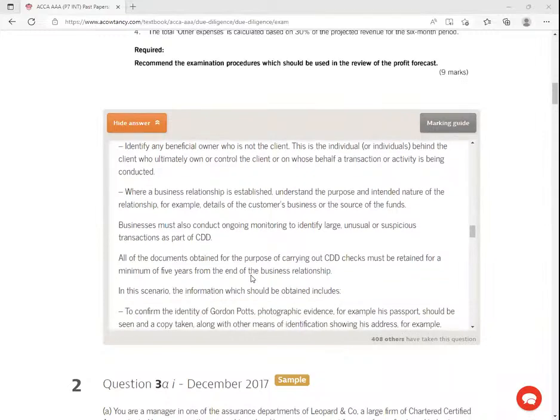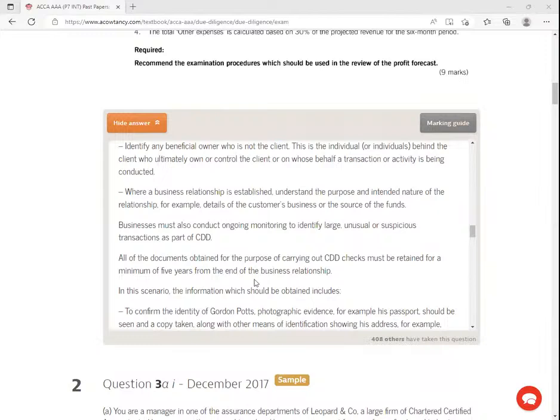All of the documents obtained for the purpose of carrying out these CDD checks must be retained for a minimum of 5 years from the end of the business relationship. So as an auditor, all those documents in this case here that you obtain, keep them for a minimum of how many years? 5 years. Even after you cease business with this client, don't take those documents to a shredder. Don't do that. If you do that, you'll get yourself into problems and you'll be taken to court. People would want to see really, did you apply the know your client concept very well.